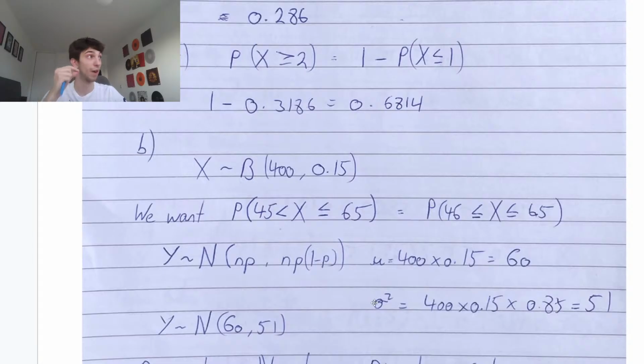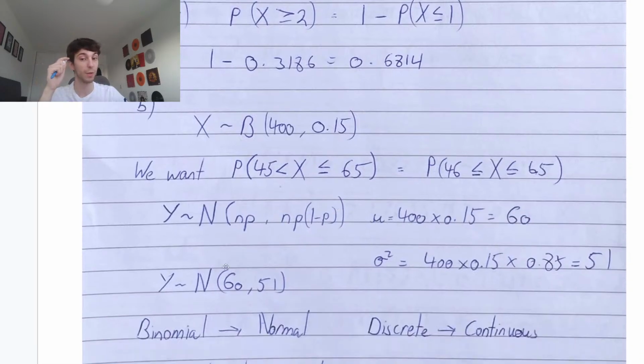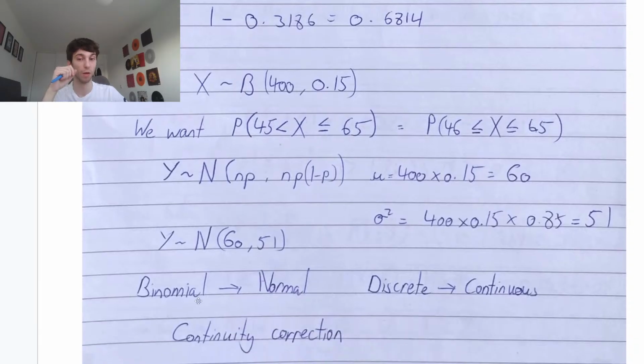And then for our variance, not the standard deviation, the variance is 400 times 0.15 times (1 minus p) 0.85. So we get a variance of 51. So now we have our normal approximation: Y is normally distributed with a mean of 60 and a variance of 51. When we go from binomial to normal, we're going from a discrete random variable to a continuous random variable. Continuity correction, right?